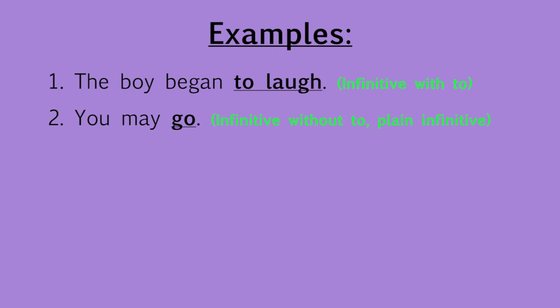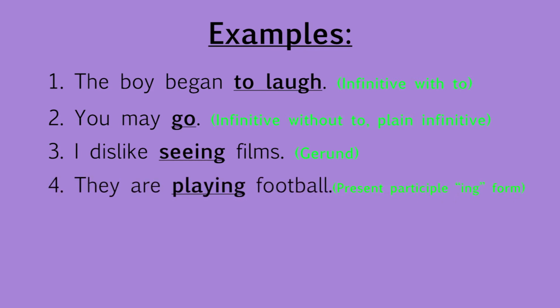The third example is, I dislike seeing films. Here seeing is object of the verb dislike, and it has ing also. That is why it is called as a gerund, and it is not acting as a verb but it is acting as a noun. In the fourth example, they are playing football.